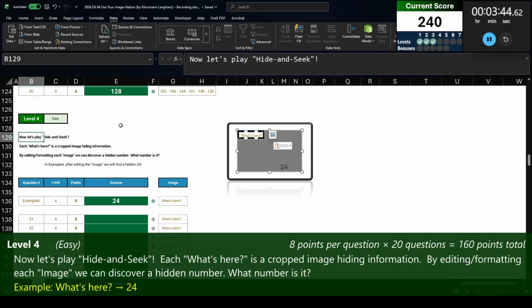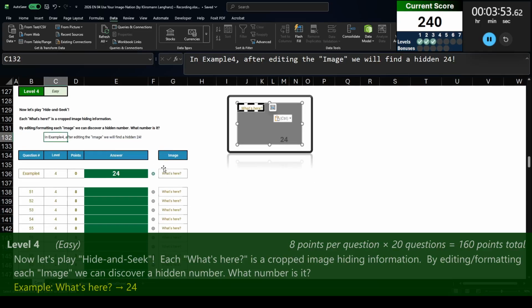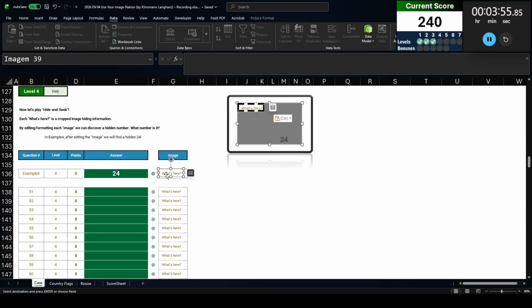Level 4. Now let's play hide and seek. Each image here is a cropped image hiding information. By editing or formatting each image, we can discover a hidden number. What number is it? Right, so this is only a cropped version of an image.